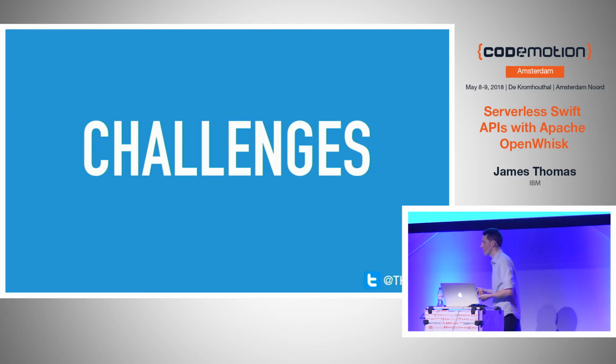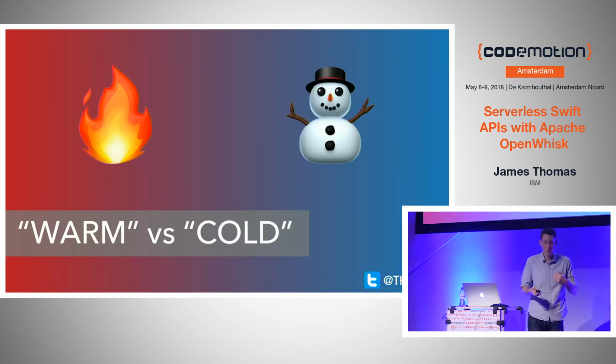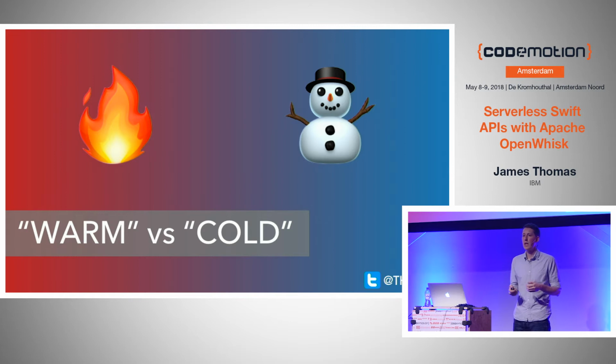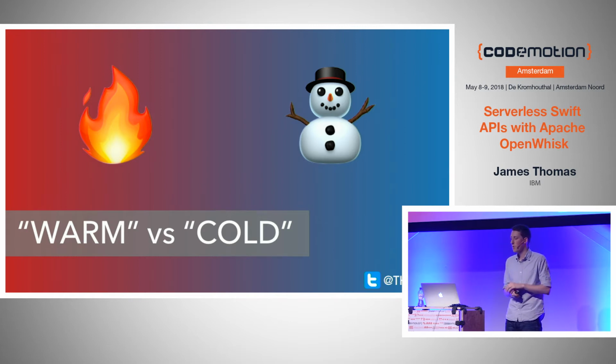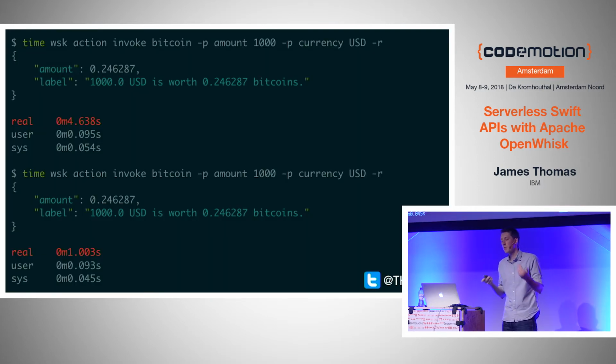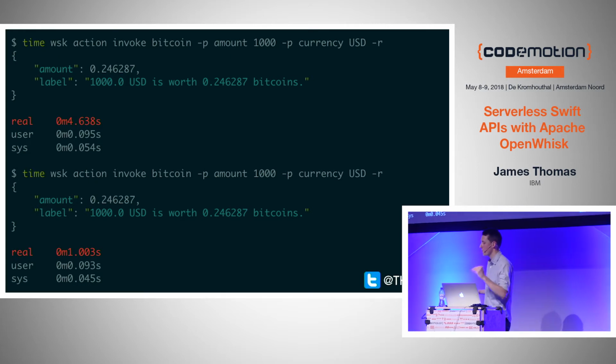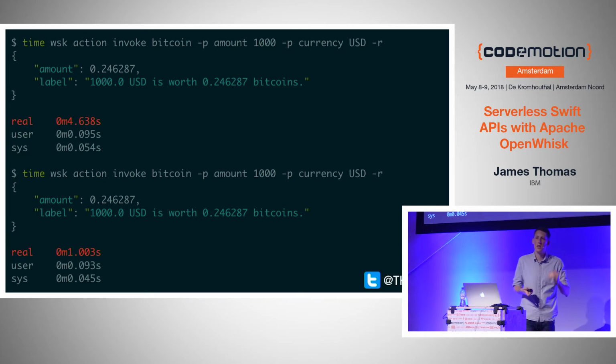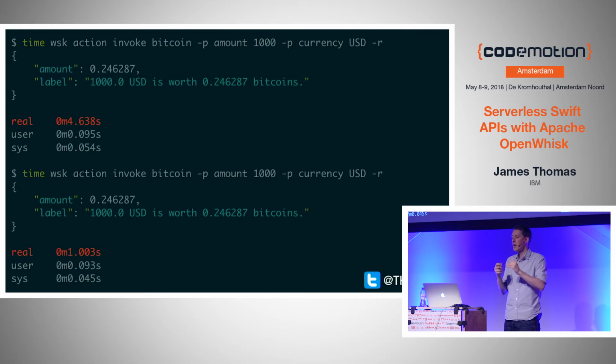So the first thing to recognize about serverless is understanding the difference between what we call warm versus cold invocations and the effect this can have on performance of your APIs. So what is this? Well, when I was doing the demos before, you might have noticed this kind of behavior, right? It was a little bit more difficult to notice because the Wi-Fi was having some issues. But the first time I invoke my serverless function, it always takes a little bit longer to return than any subsequent invocation. And although it's difficult for you to pick up, this is not due to bad network or Wi-Fi. This is an inherent characteristic of how serverless platforms work.